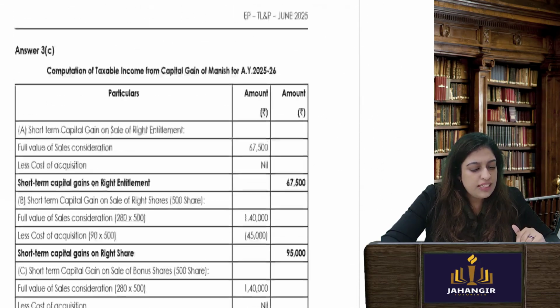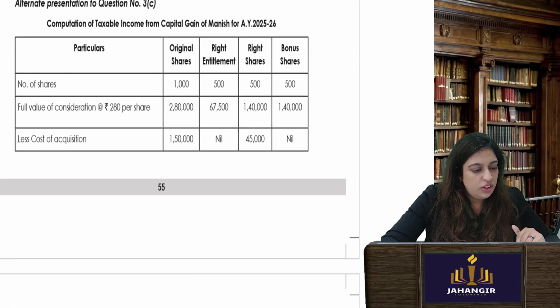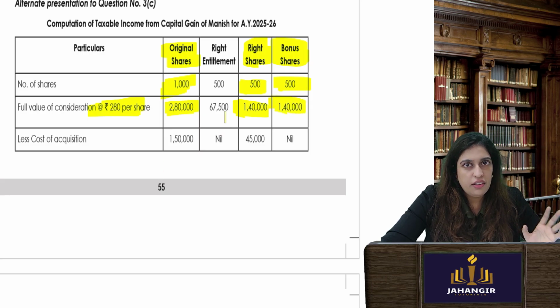So can I say original shares, right shares, bonus shares. Full value of consideration. I sold everything at 280 rupees per share. Okay, this is my full value of consideration. Are you okay? You're getting it?